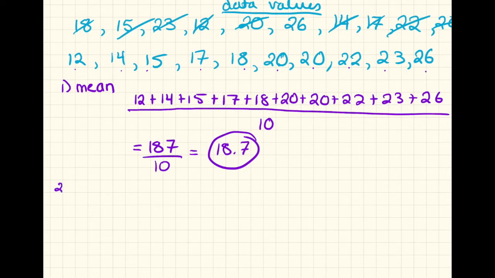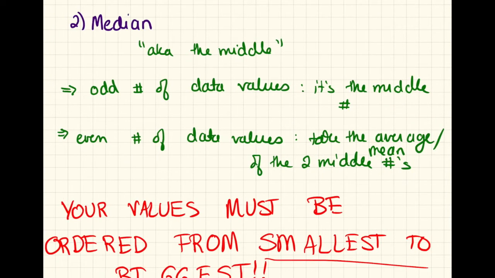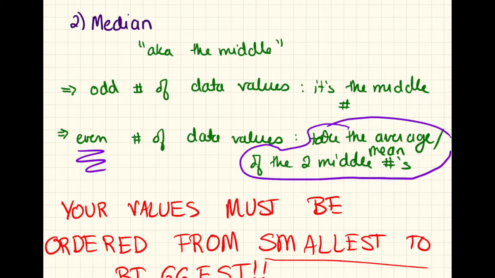The second thing that you learned was the median, or the middle. Now, because I have 10 numbers, it's an even number, I actually have two things in the middle. I have 18 and I have 20. And if I go back to my notes on median, if I have an even number of data, which I do, I need to take the average of the two middle numbers.